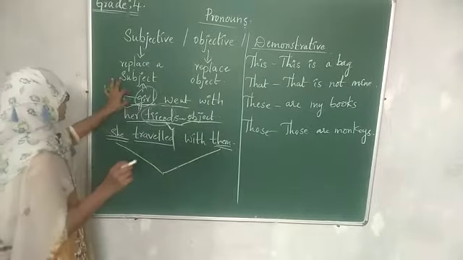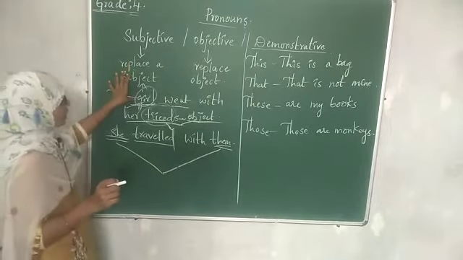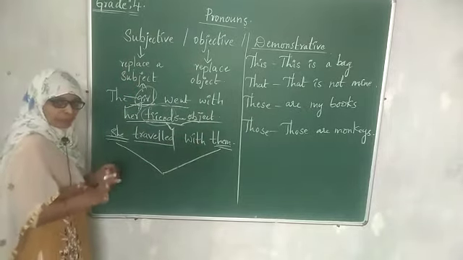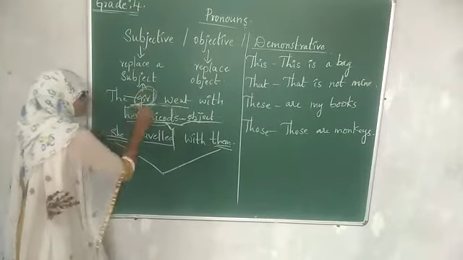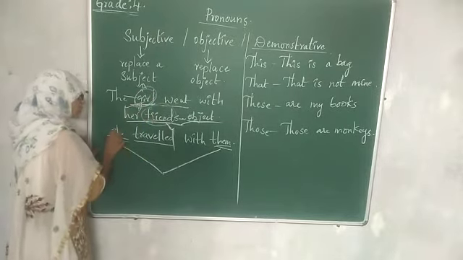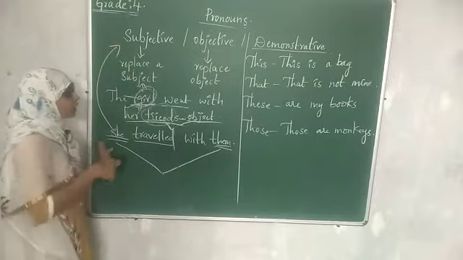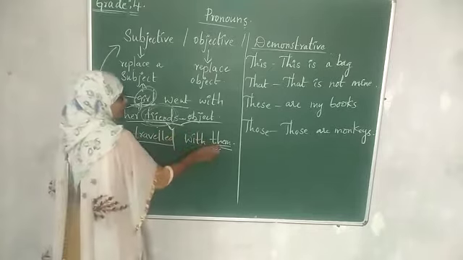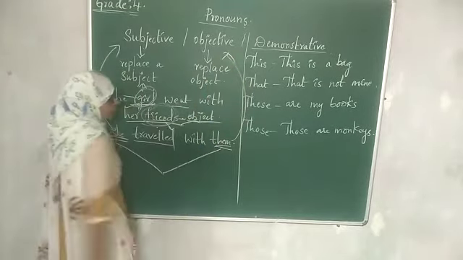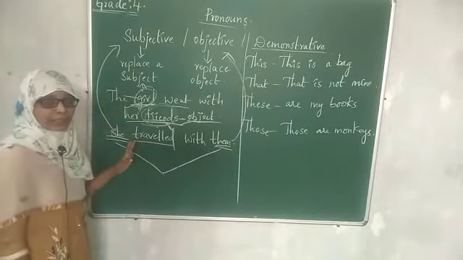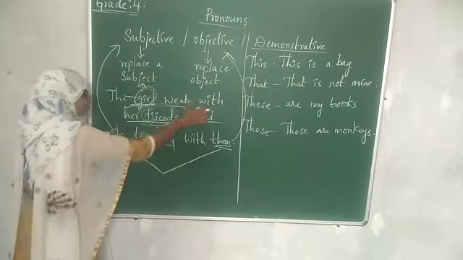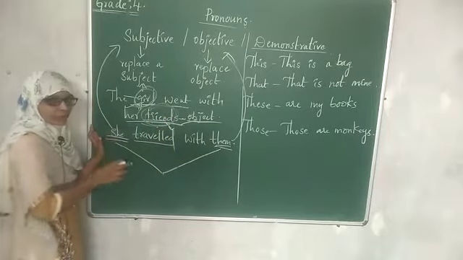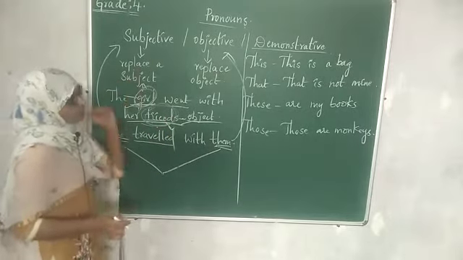She is the subjective pronoun and them is the objective pronoun. If we are replacing the subject and object with pronouns, they are called subjective pronoun and objective pronoun.